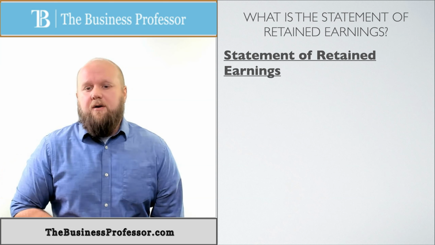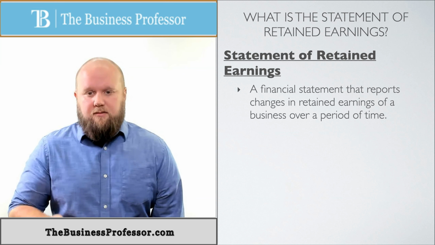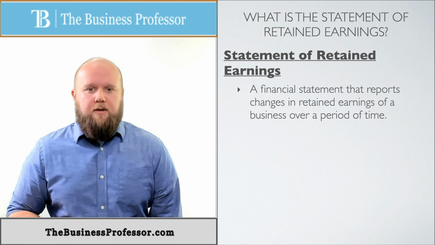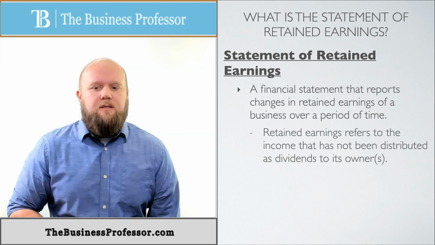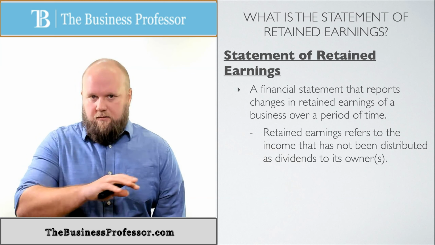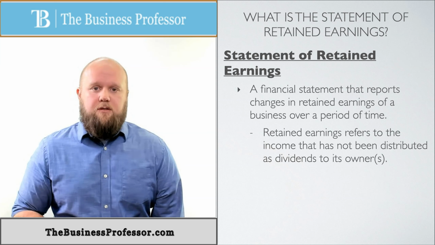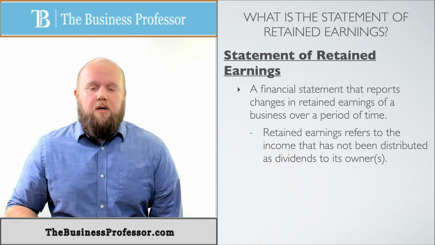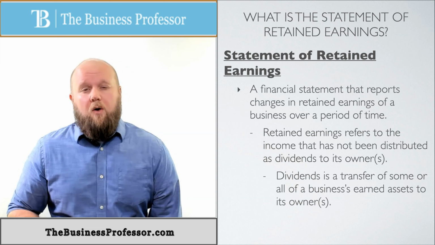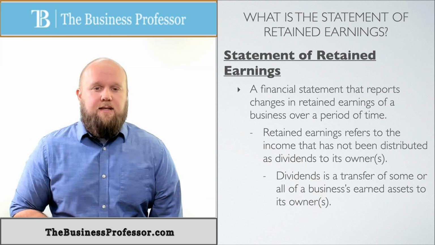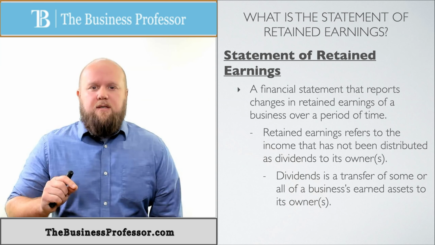But this is the statement of retained earnings, and what that does, it's a financial statement that reports changes in retained earnings, thus the name, of the business over a period of time. Now that kind of opens up another door. What is retained earnings? Retained earnings refers to the income, again, revenue minus expenses, that has not been distributed as dividends to its owners. Okay, well, there's another door. What is a dividend? A dividend is a transfer of some or all of a business's earned assets to its owners. So the best way to think about this, again, loose example, is a bank account.